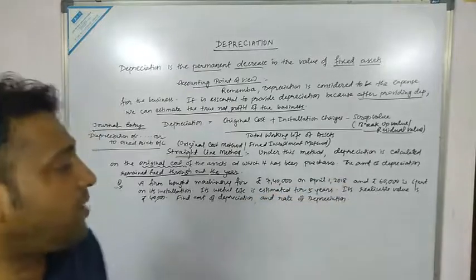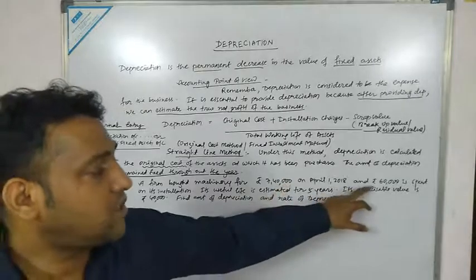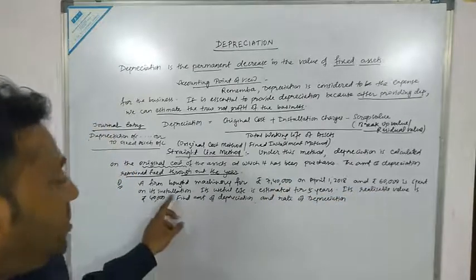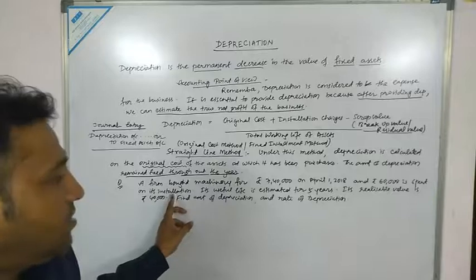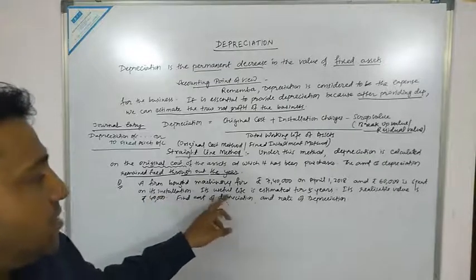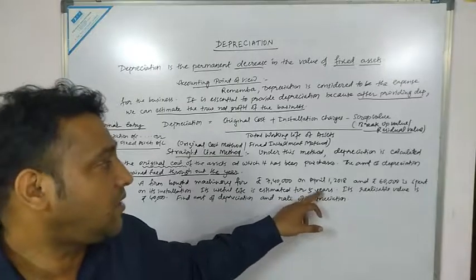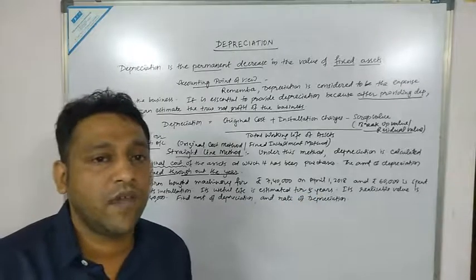We purchased a machine on April 1st 2018 for 7,40,000, and rupees 60,000 has been spent on its installation. Okay, so 60,000 was spent on installation, and its useful life is estimated at 5 years. That means the machine's total working life is how much? Working life is 5 years.